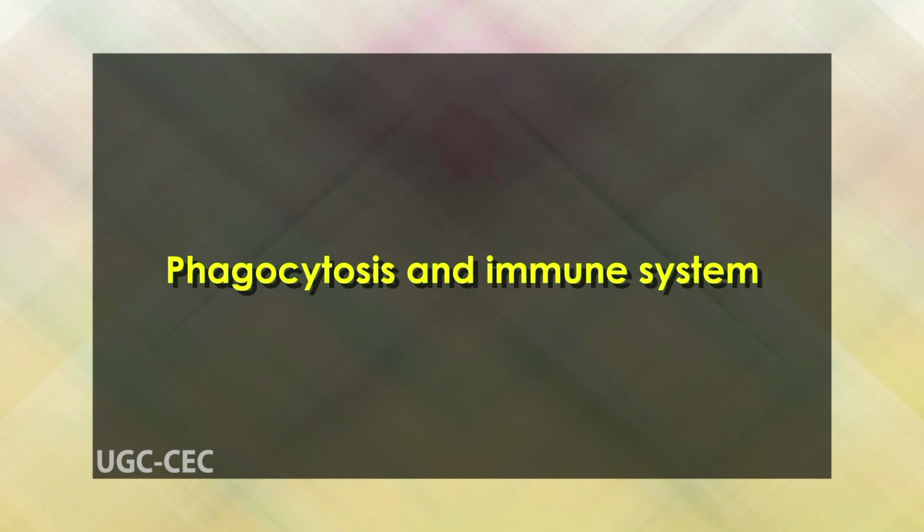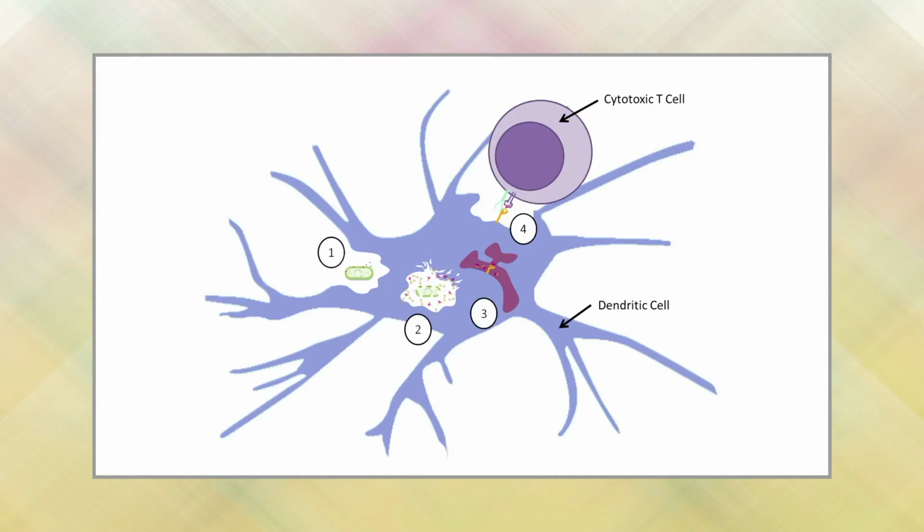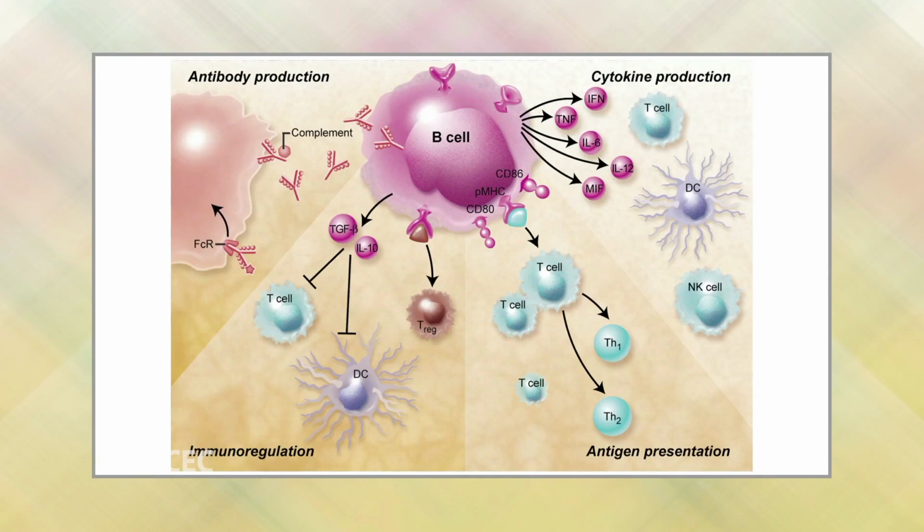Dear students, let us have a look at phagocytosis and the immune system. Phagocytosis is a critical part of the immune system. Several types of cells of the immune system perform phagocytosis, such as neutrophils, macrophages, dendritic cells, and B lymphocytes. The act of phagocytizing pathogenic or foreign particles allows cells of the immune system to know what they are fighting against. By knowing the enemy, the cells of the immune system can specifically target similar particles circulating in the body.